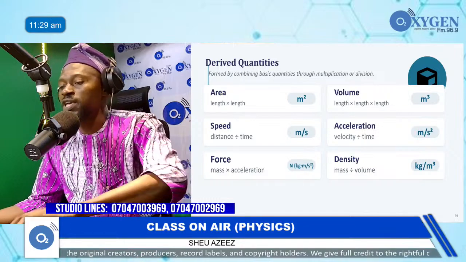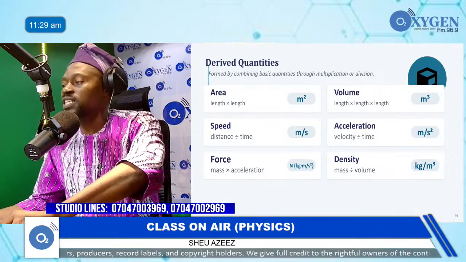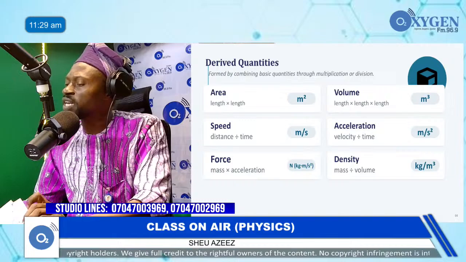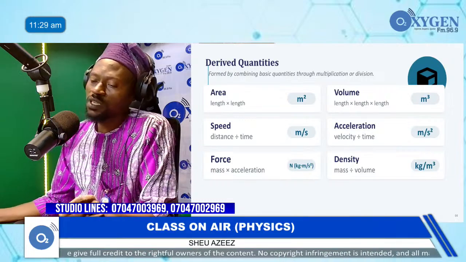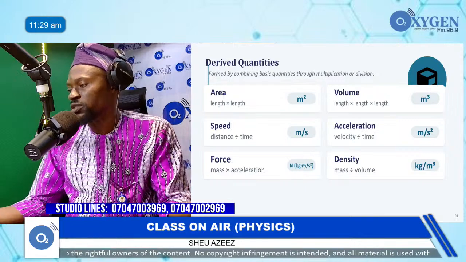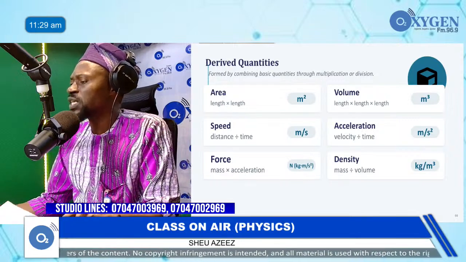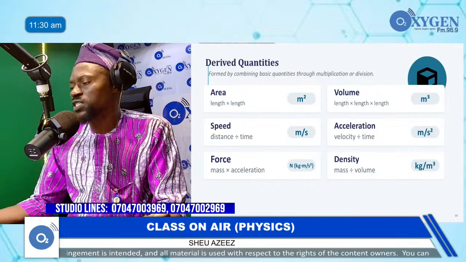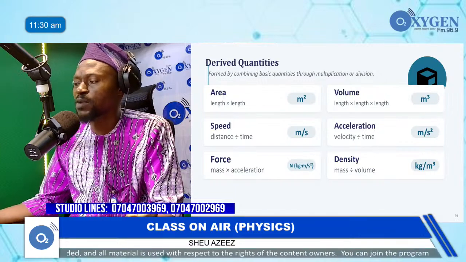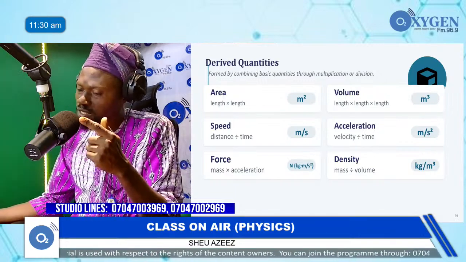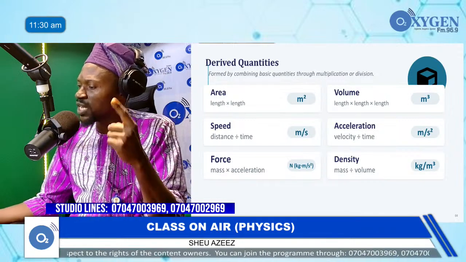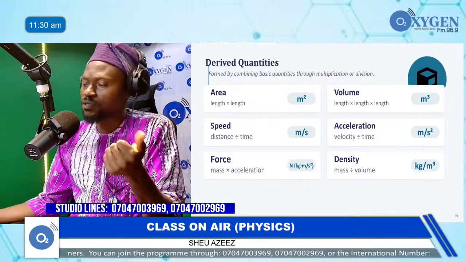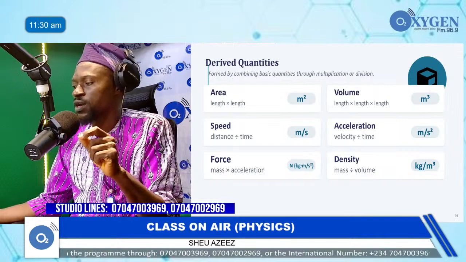And that one will now be m times m times m. So apply the same rule, we have meter cube, or cubic meter. Now the next one is speed. You've known that from your motion, even right from primary school, that speed is represented by the formula distance over time. That means distance divided by time. And you know the distance is in the family of length, so that one has unit m, and the time unit s, which is second. So that now will be meter per second.